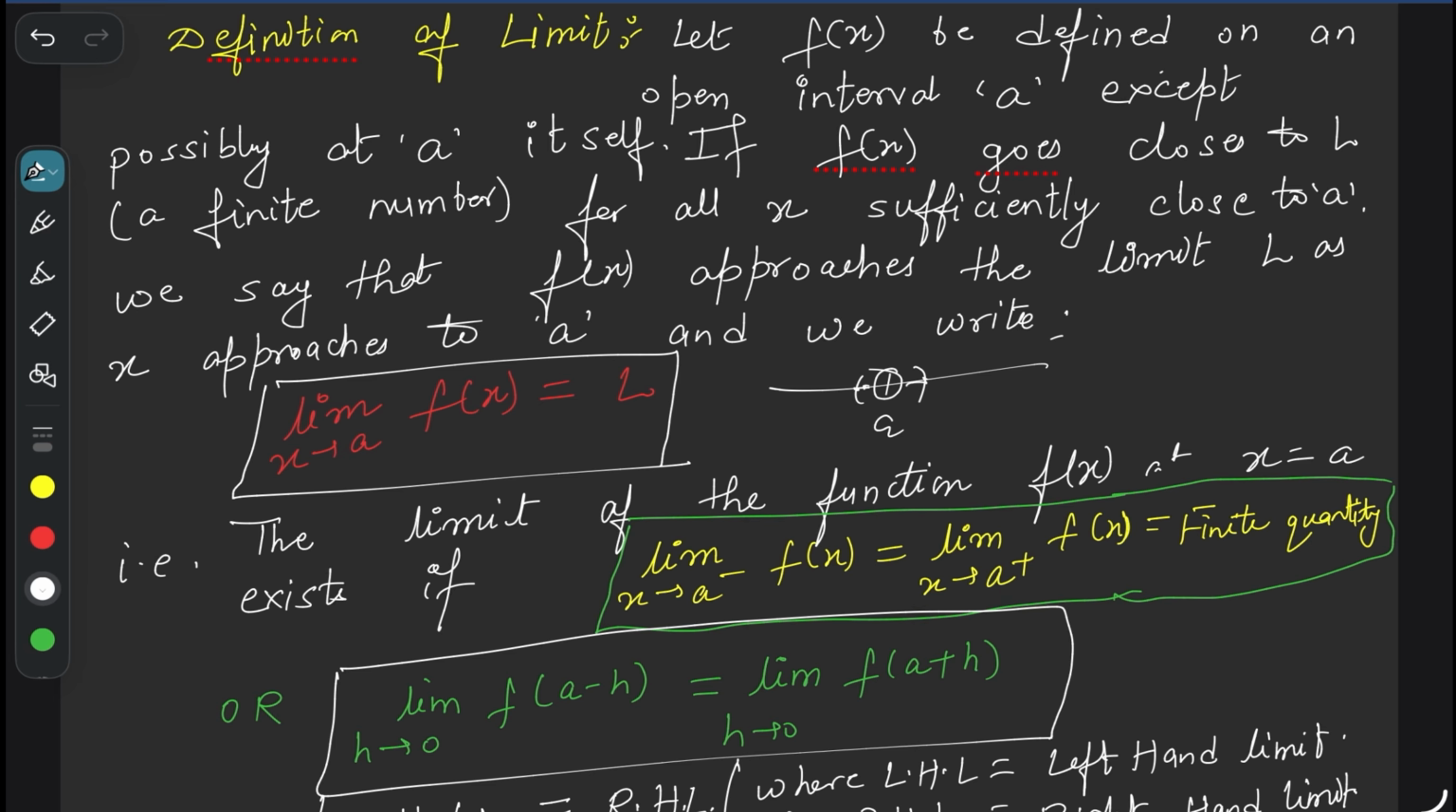Be clear? If we are finding the limit at point a, whether the function f of x is defined at a or not doesn't matter. No one will ask if f of x is defined at a. Defined means what? a belongs to the domain of f of x or not doesn't matter.